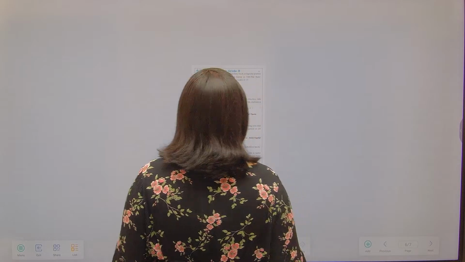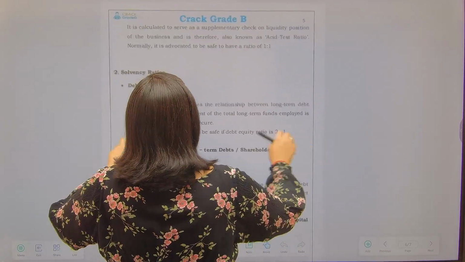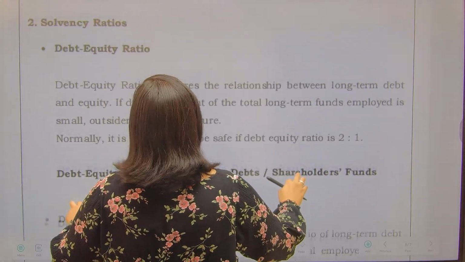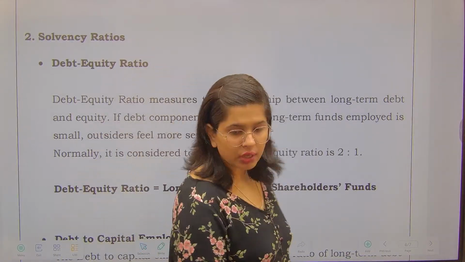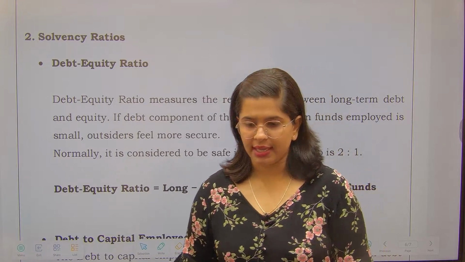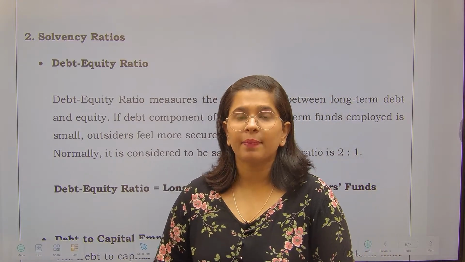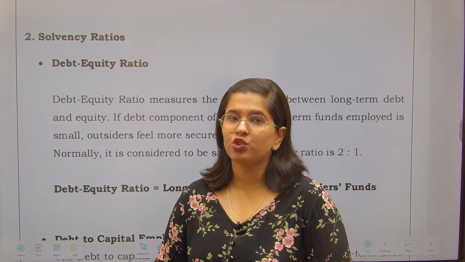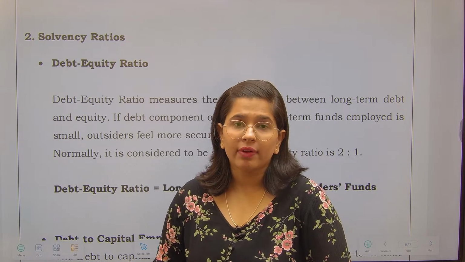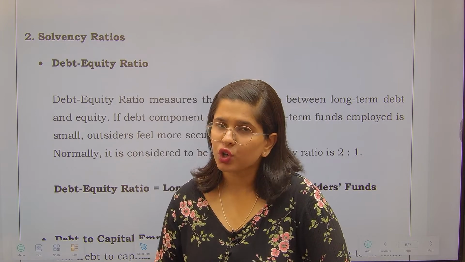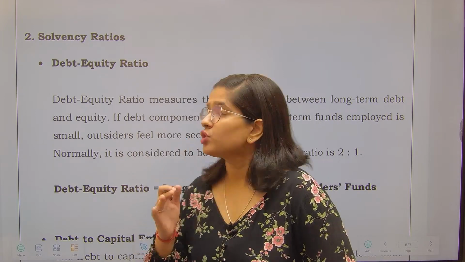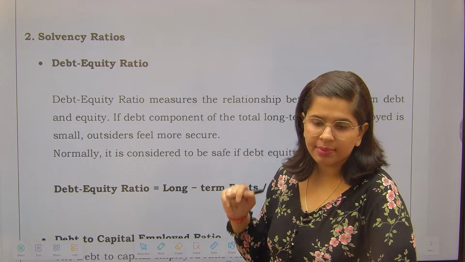ratios. The next thing that we'll be talking about is solvency ratios. I know you know the term insolvency, right? Insolvent means a person who is not able to pay off the debt. If you are not able to pay off your debt, then you are insolvent, right? So these solvency ratios are long term in nature.